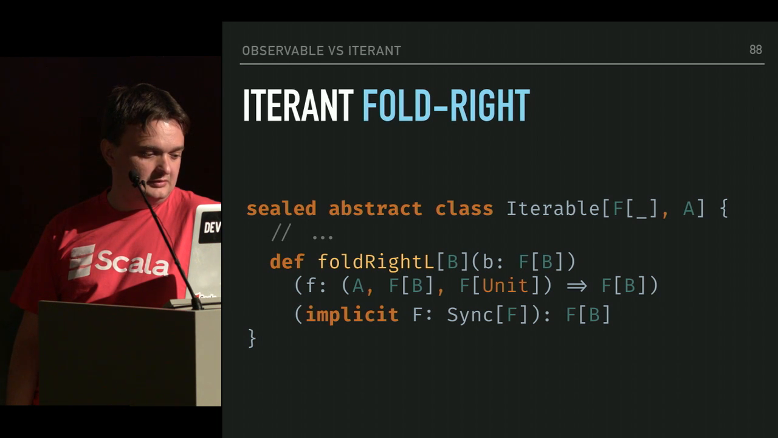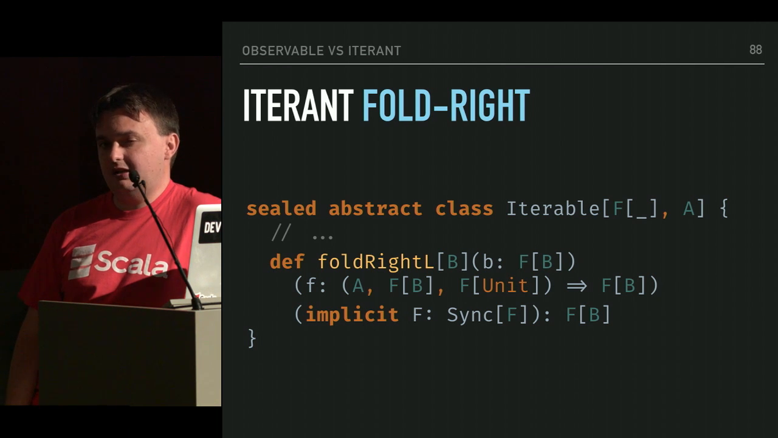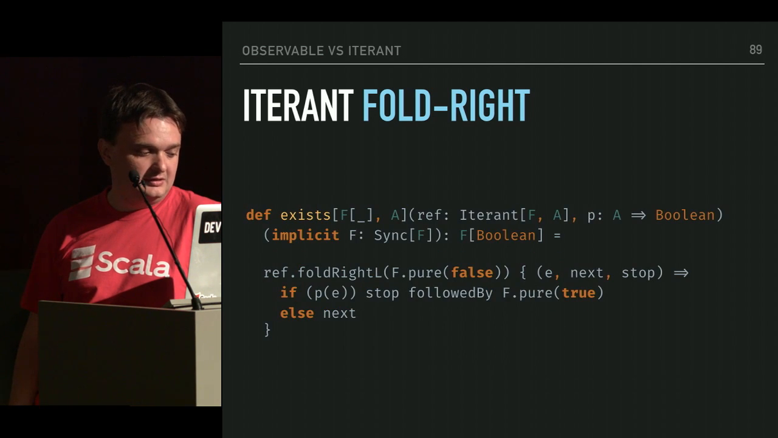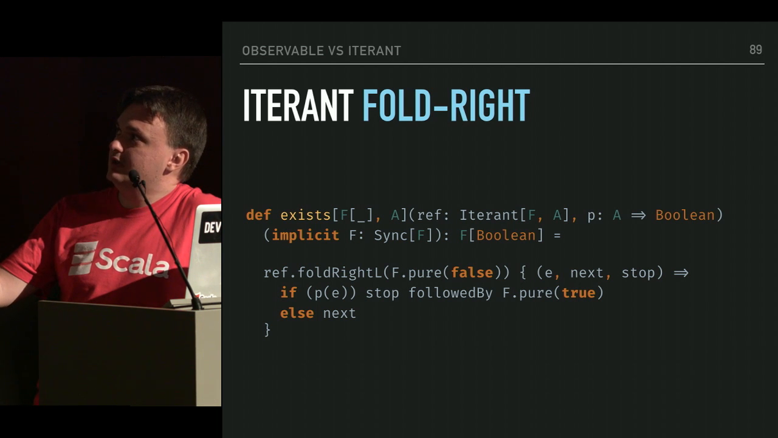On iterant, we can describe a foldRight that is slightly different than the foldRight on List, because again, the foldRight reflects the shape of the data structure, and we've got a stop action that's being pushed there. So in my opinion, it's a little unsafe to use because the user has to be aware of when the process is being short-circuited and when it is stopped. This would be exists, and basically we keep on going until the predicate is satisfied, and then we return stop followed by the result.